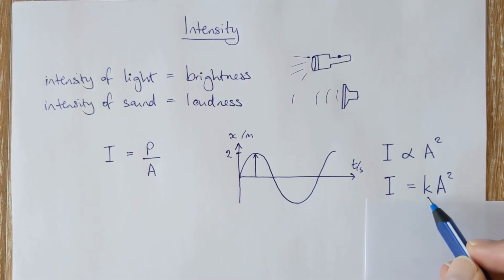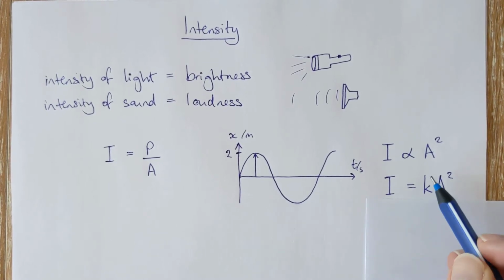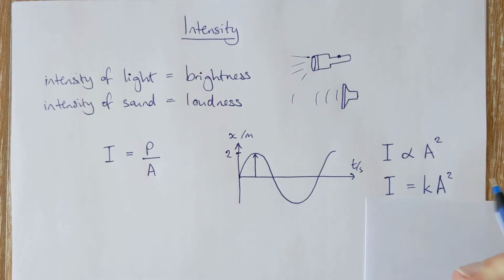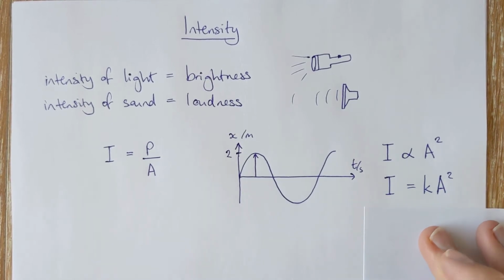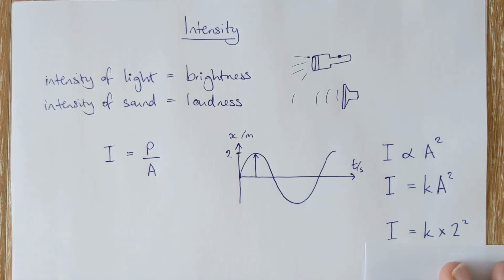Now, that constant depends on what kind of wave it is, what material it's travelling in, etc. So if you're looking at sound waves in a question, then you're going to need to work out what that k is. Okay, but for my wave here, the amplitude is 2 meters, so that means that its intensity is equal to some constant times 2 squared, so its intensity is equal to 4 times the constant.